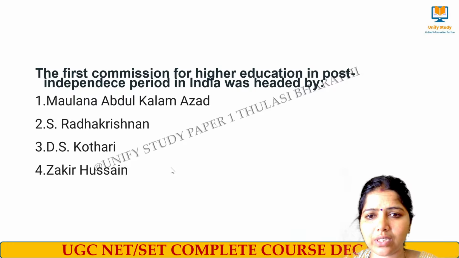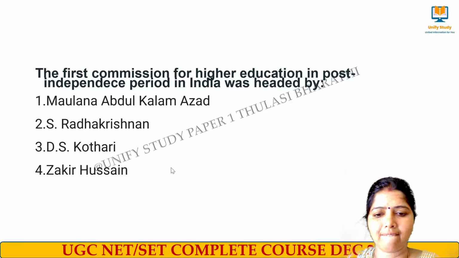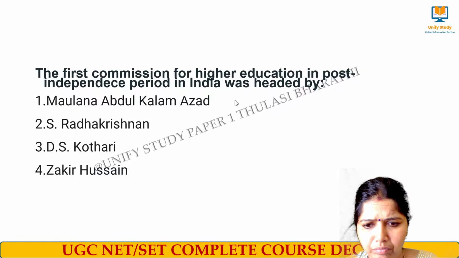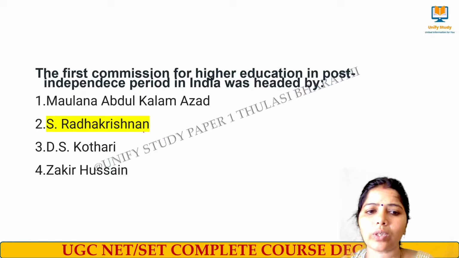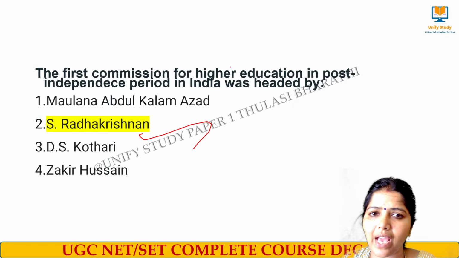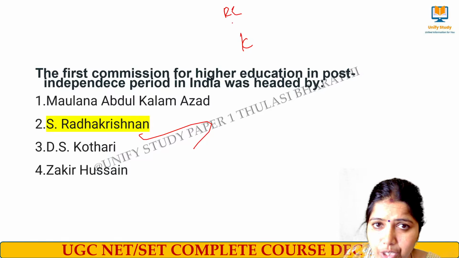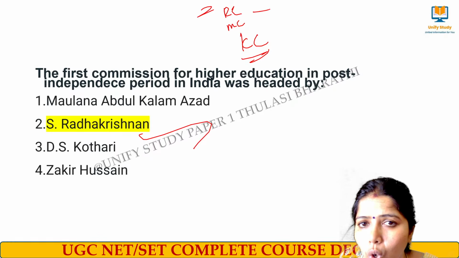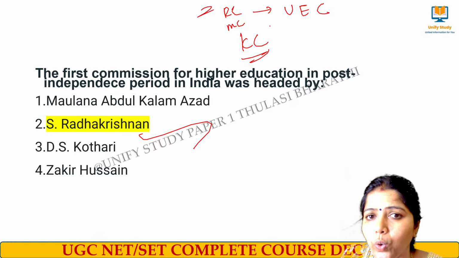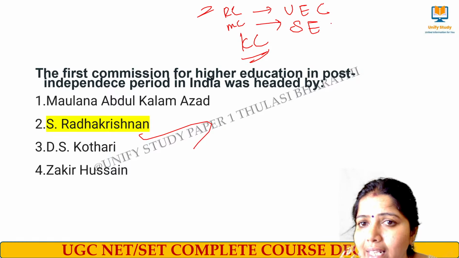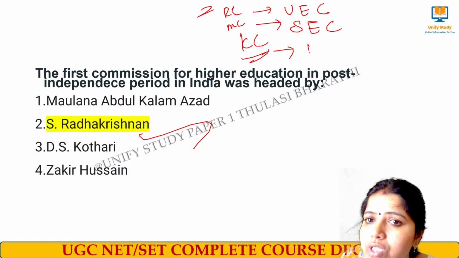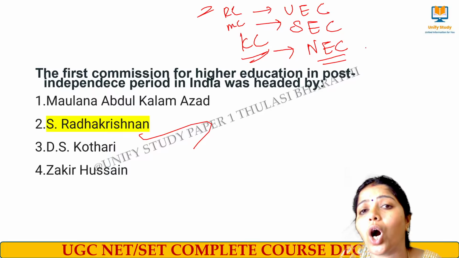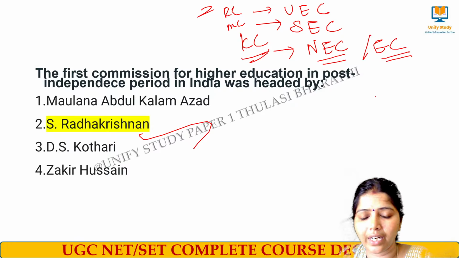The right answer for this question, everyone is giving the right answer, is Dr. Radhakrishnan Commission. After independence, we had the Radhakrishnan Commission, the Mudaliar Commission, and the Kothari Commission. Write it down. Radhakrishnan is also called the University Education Commission. Mudaliar Commission is called the Secondary Education Commission. Kothari Commission is called the National Education Commission or Education Commission. Right?